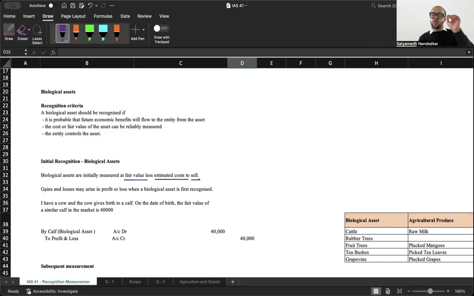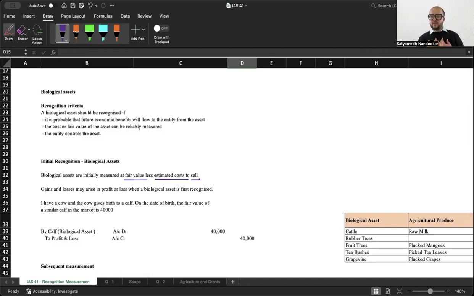Apart from this, the only other place that you have in your syllabus where initial recognition happens at fair value on the asset side is for financial instruments, financial assets, and also in case of financial liabilities in a modified form, but not anywhere else. And gains and losses that may arise are recognized in P&L.